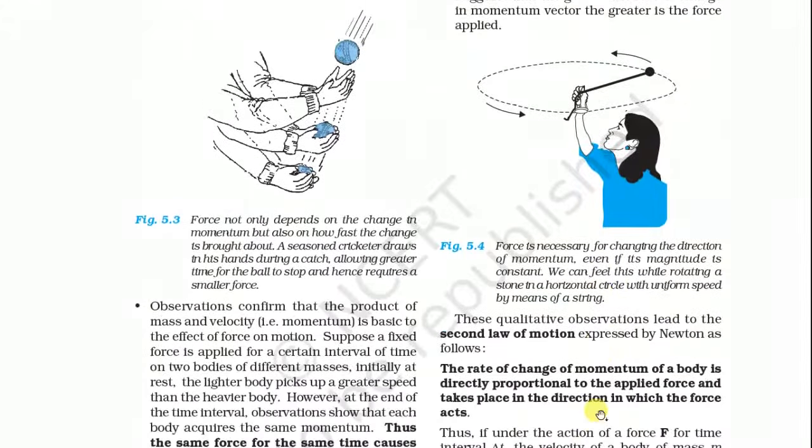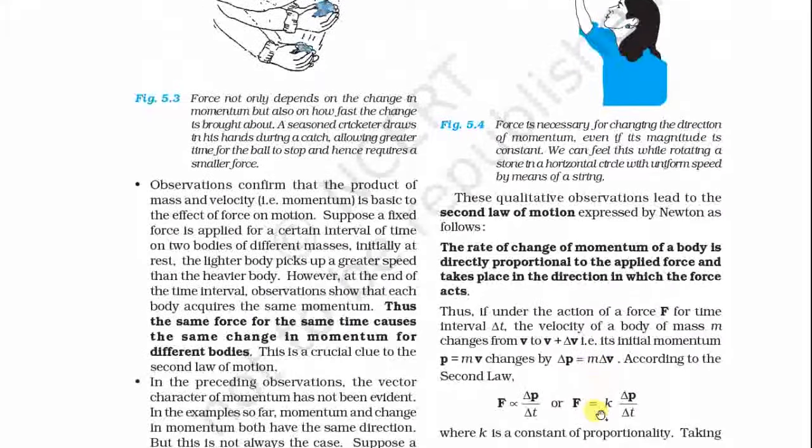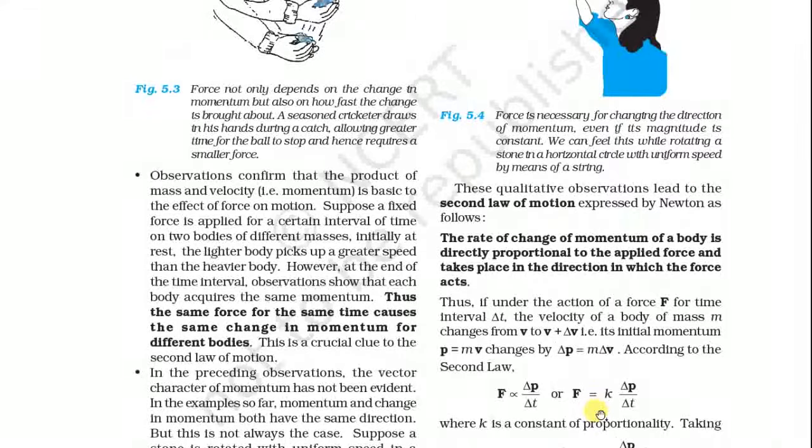Now see here, there is an observation of confirmation that the product of mass and velocity is basic to the effect of force on motion. Suppose a fixed force is applied for a certain interval of time on two bodies of different mass, initially at rest. The lighter body picks up greater speed than the heavier body. However, at the end of the time interval, observation shows that each body acquires the same momentum. Thus, the same force for the same time causes the same change in momentum for different bodies. So this is a crucial clue to the second law of motion.